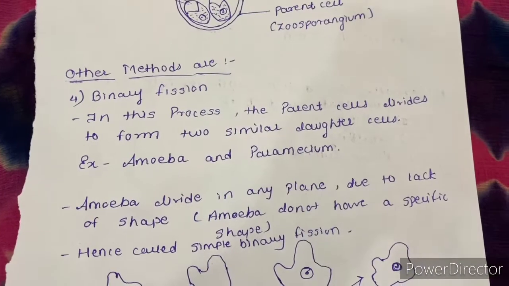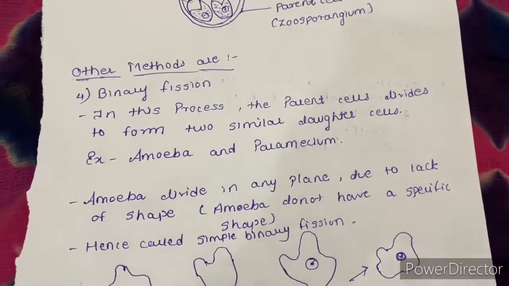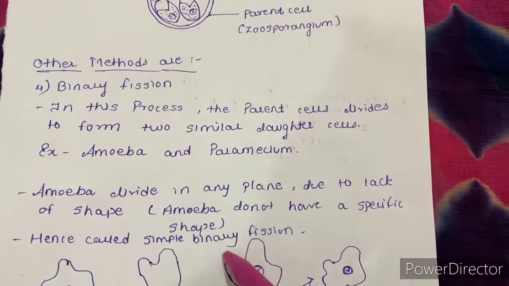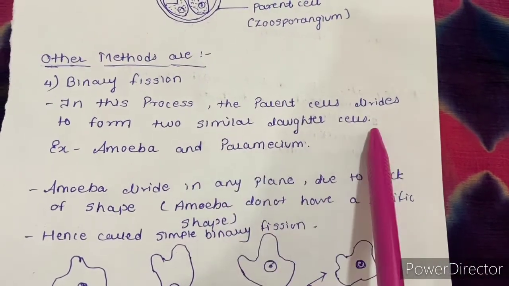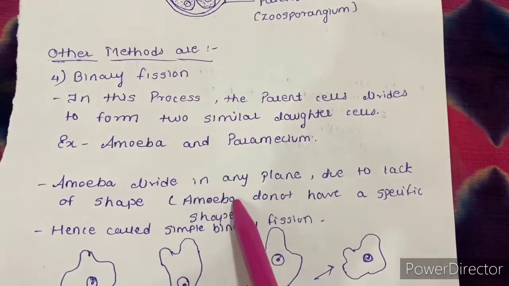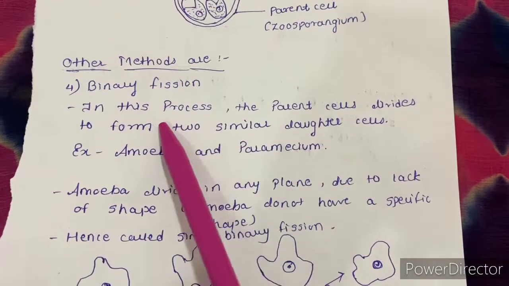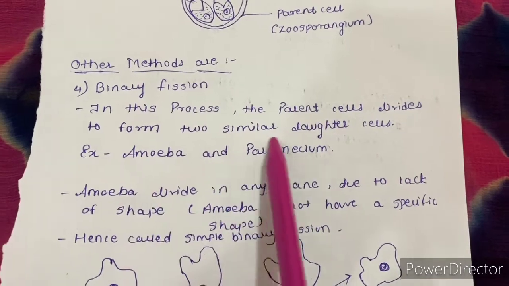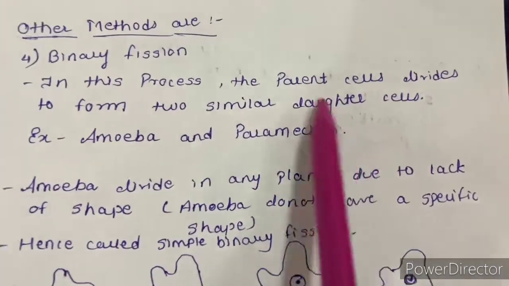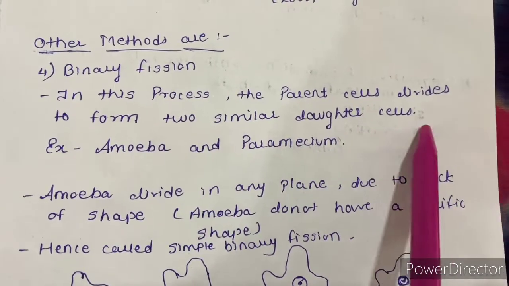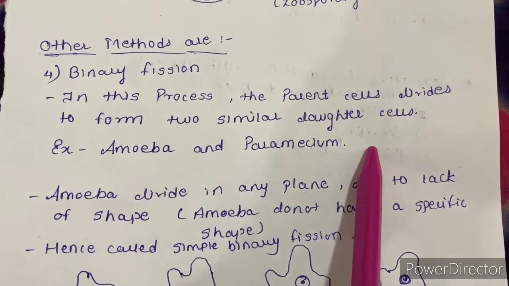Now another method of asexual reproduction is binary fission. See, this is not given in your textbook, so you can note this down. In binary fission, the parent cell divides to form two similar daughter cells. Examples are amoeba and paramecium.